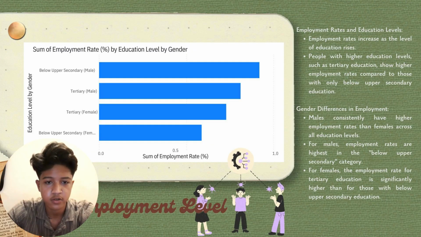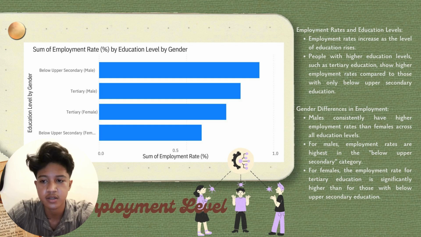Okay, now we're moving on to the summary of employment rate by education level and by gender. First, employment rates and education levels. Employment rates increase as the level of education rises, and people with higher education levels, such as tertiary education, show higher employment rates compared to those with only below upper secondary education.